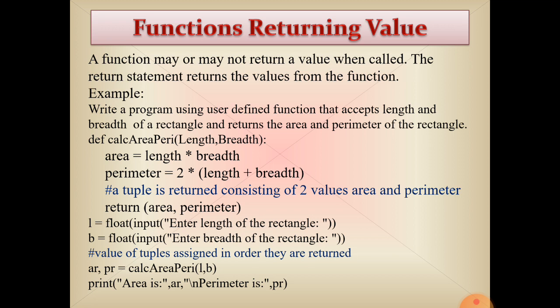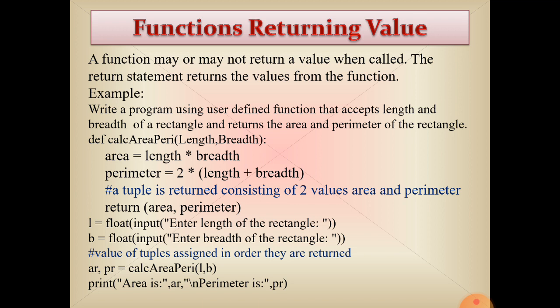Now AR comma PR: here we have taken two variables, AR that will store the area of the rectangle and PR that will store the perimeter of the rectangle, as returned by the function. calc_area(L, B): L and B as arguments are copied into length and breadth. The function will calculate the area and the perimeter of the rectangle.